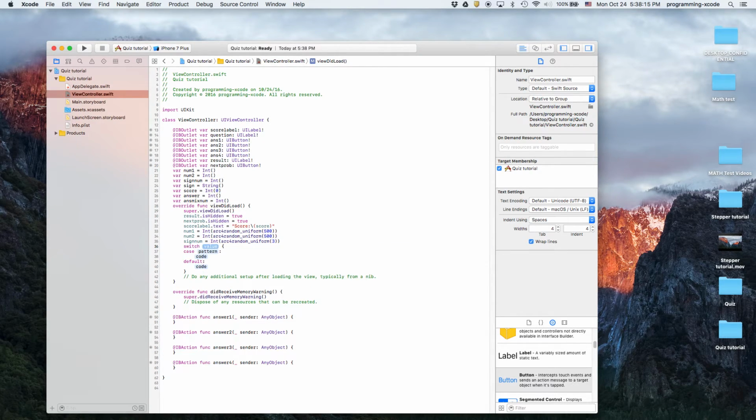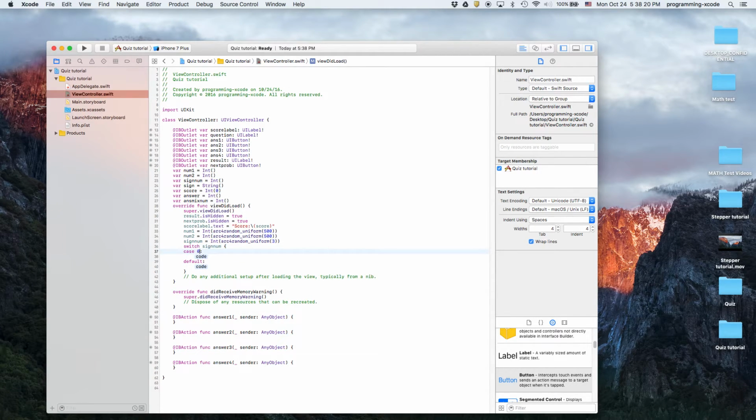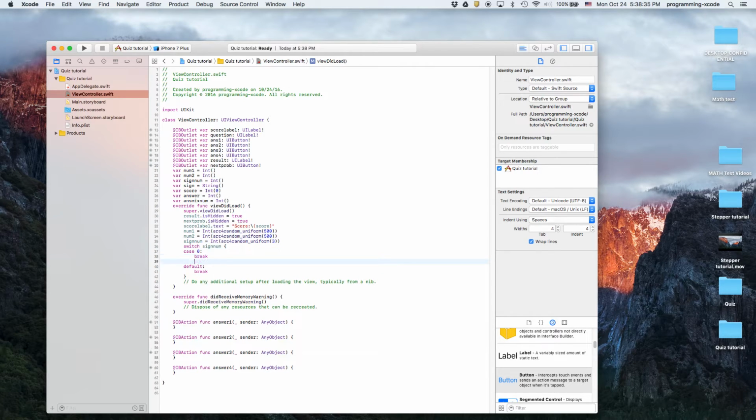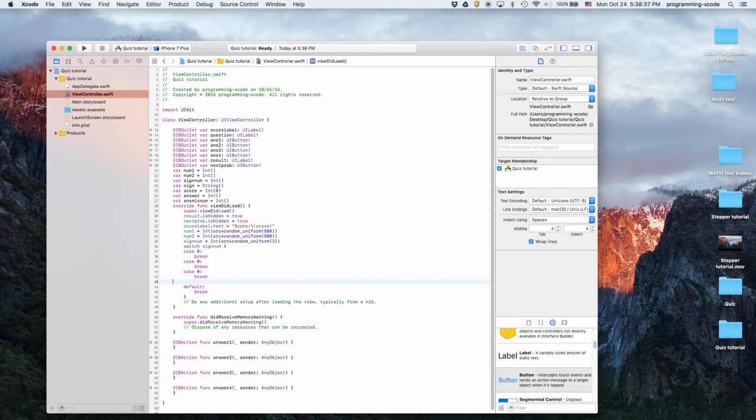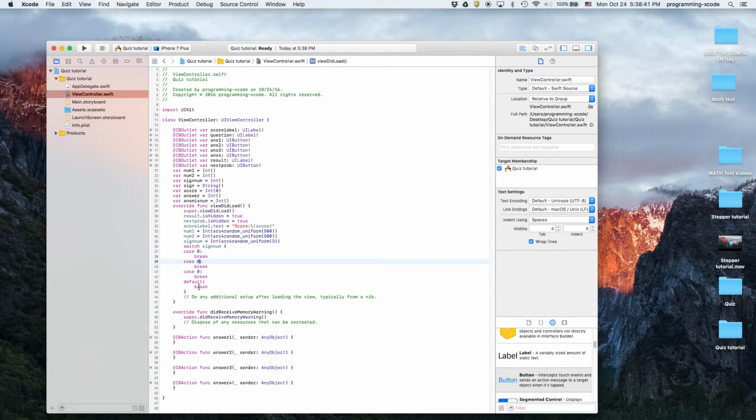So we're going to type switch signNum. This is case 0. And we're just going to put break, and then we're going to copy that a few times. And again, for default, we're also going to put break. That's 3. That's 2.